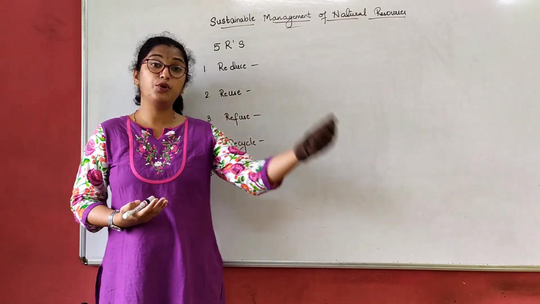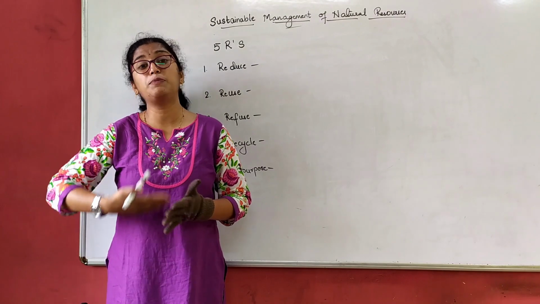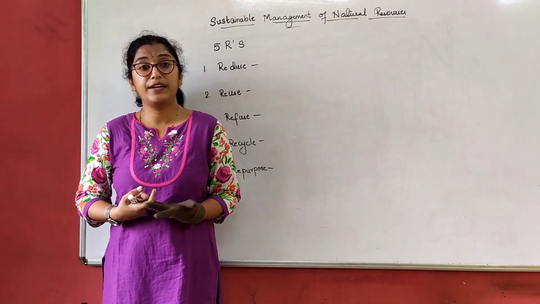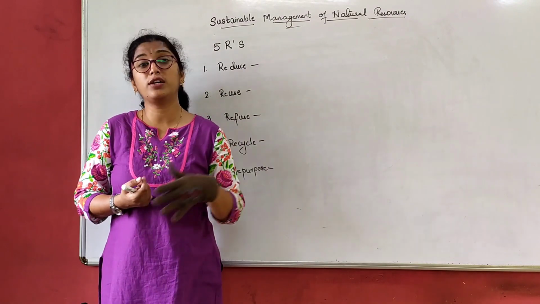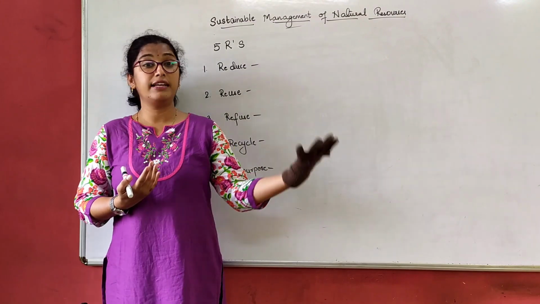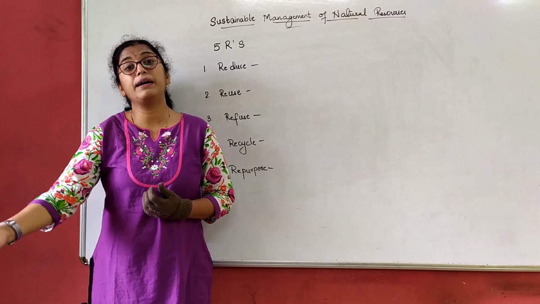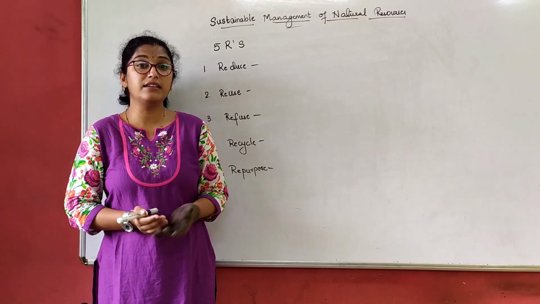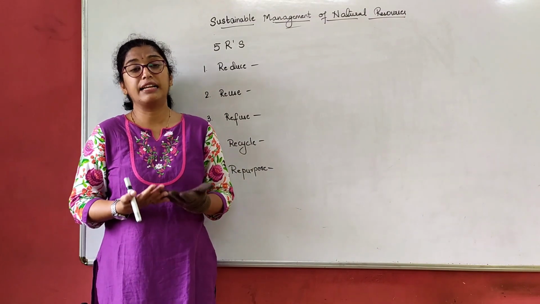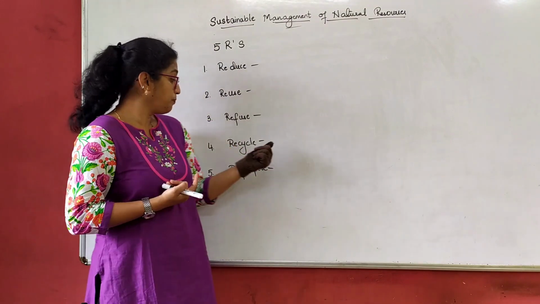Apart from that, one more point I can add is, suppose you want to commute from one place to another. Refuse sometimes using your own vehicle. Try to utilize public transport, or if there are 2-3 people staying nearby, try to pool in and go by the same vehicle. Refuse your own vehicle if you have one, and go by public transport. What are we doing here? We are saving our petrol. Of course, if you are saving petrol, you are saving fossil fuels.